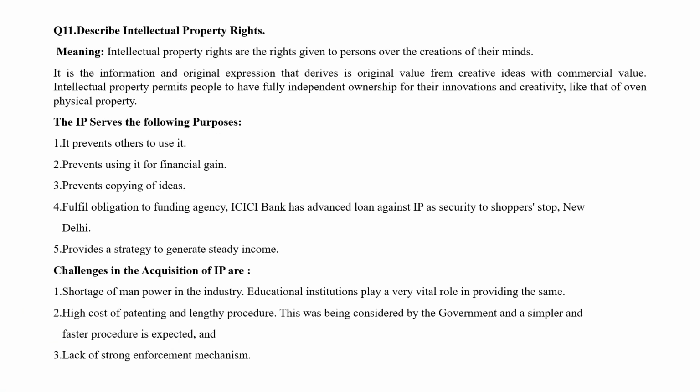This is the information and original expression that derives its value from creative ideas with commercial value. Intellectual property permits people to have fully independent ownership for their innovations and creativity, like that of physical property.